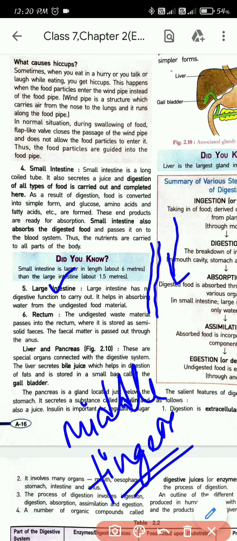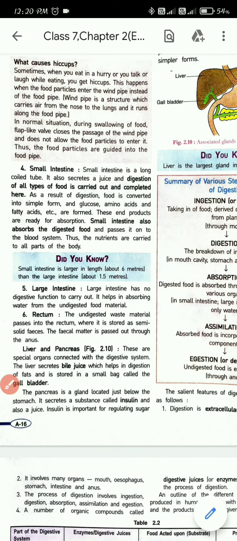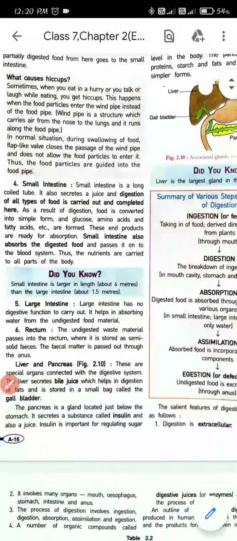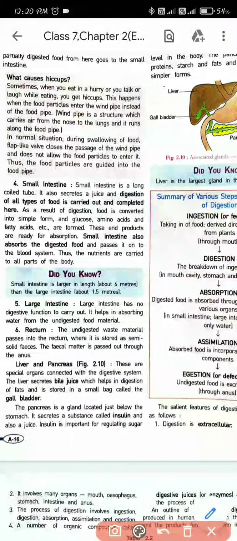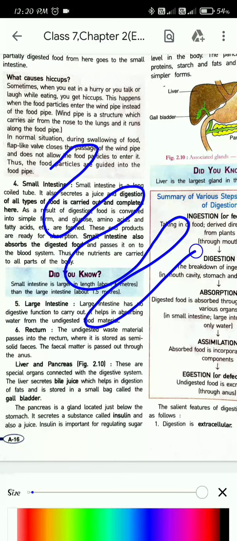Its length will be about 6 meters, or sometimes 6 to 7.6 meters in adults. Usually how do we see the small intestine? It remains coiled like this, right?